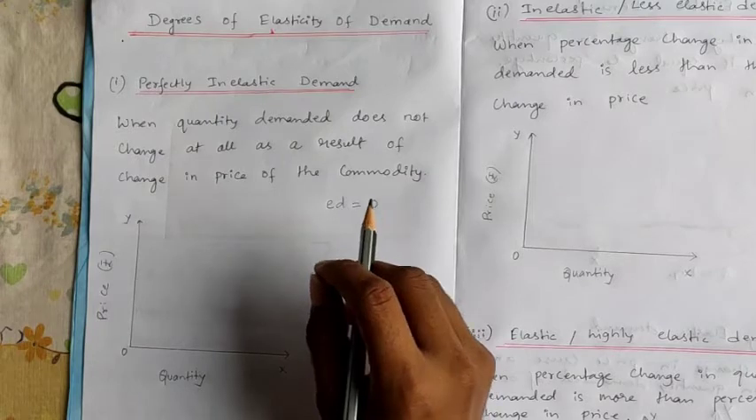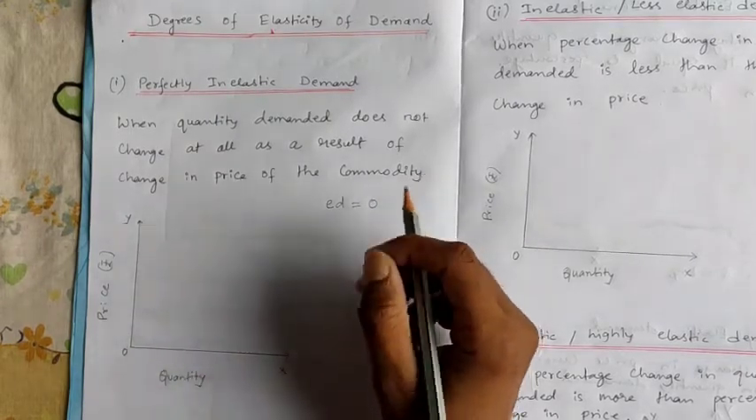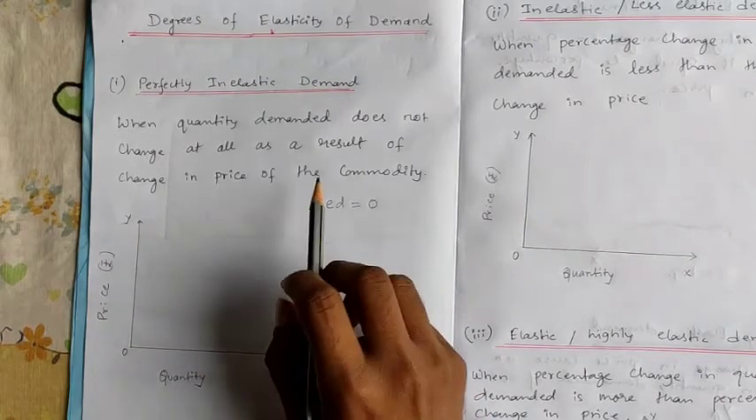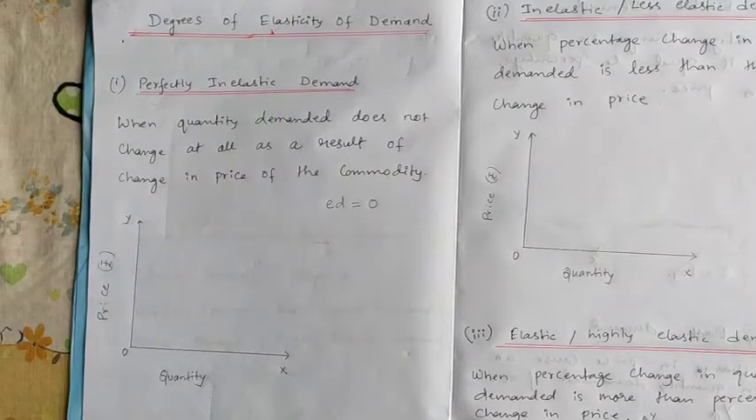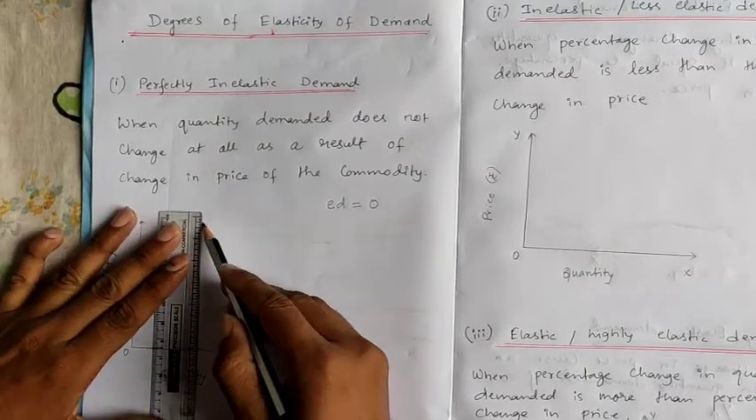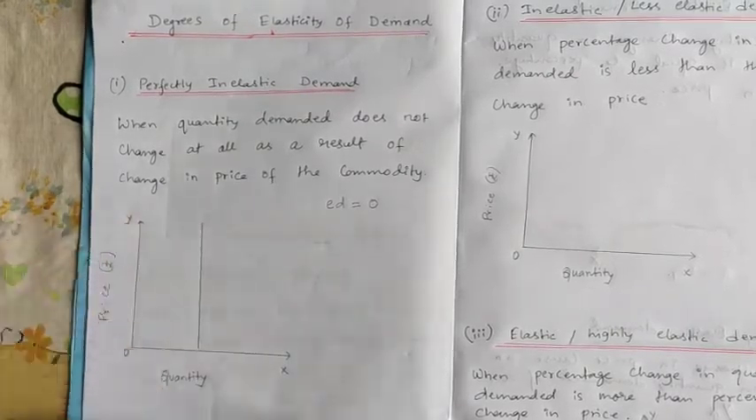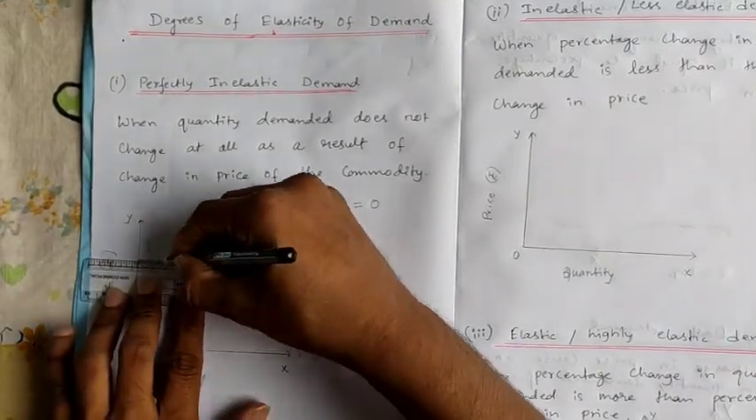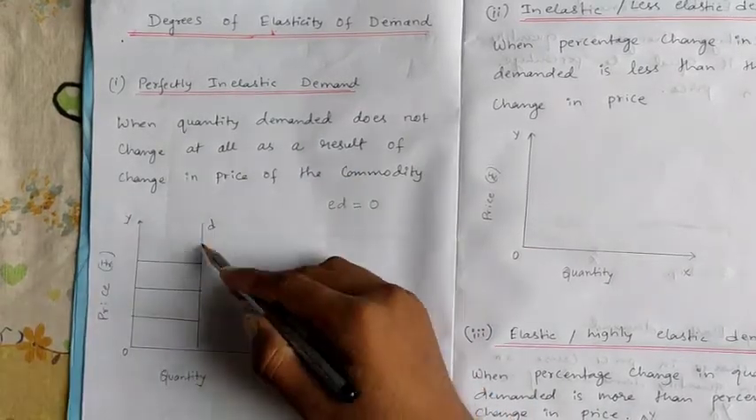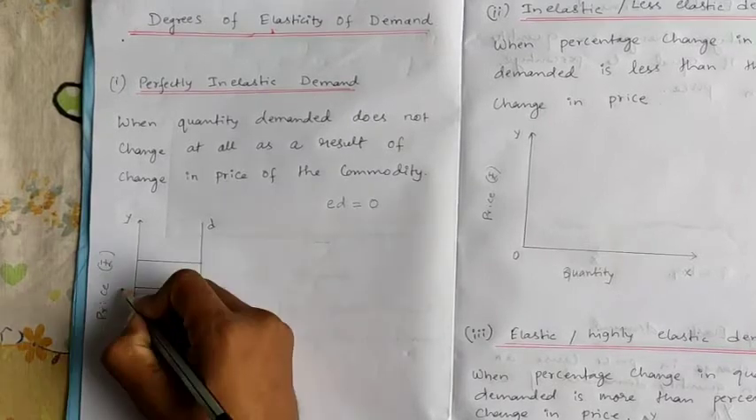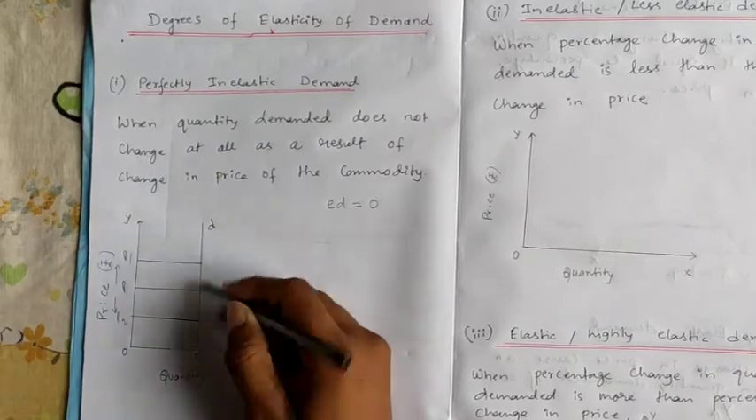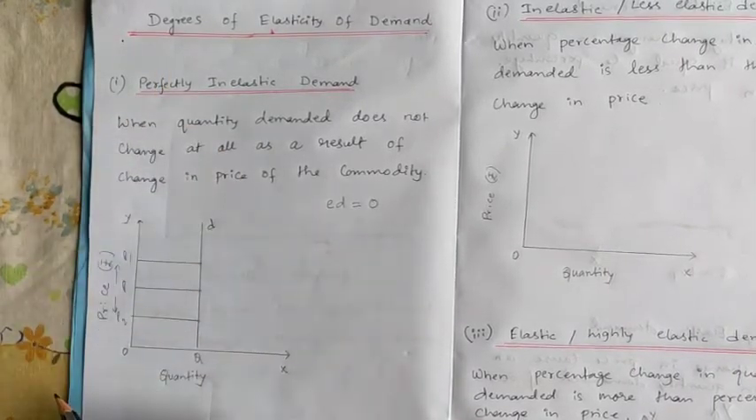Let's say, for example, salt. If the price changes, the demand for salt never changes. It remains constant. So that is the concept of perfectly inelastic demand. So how do we prepare the diagram for perfectly inelastic demand? Here the perfectly inelastic demand curve will be parallel to the y-axis, because even if the price increases or decreases, there is no effect on quantity demanded. Clear? This is the concept of perfectly inelastic demand.